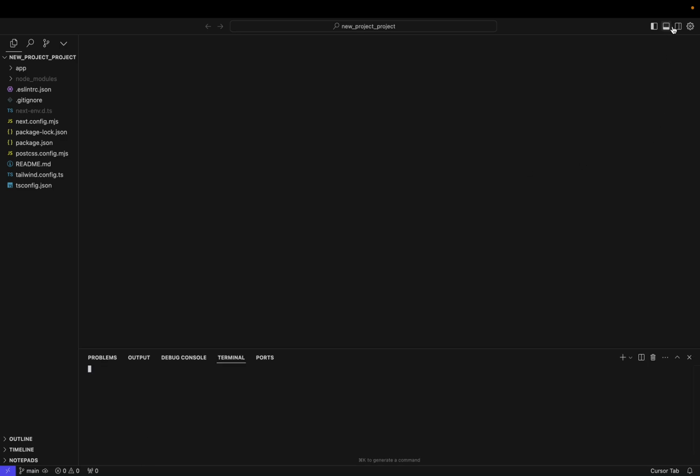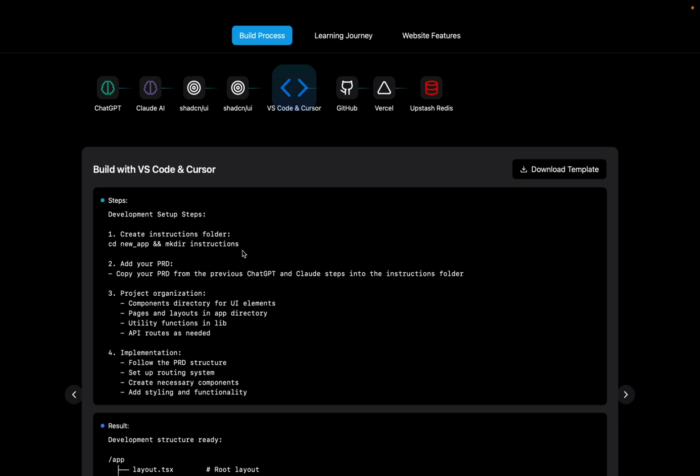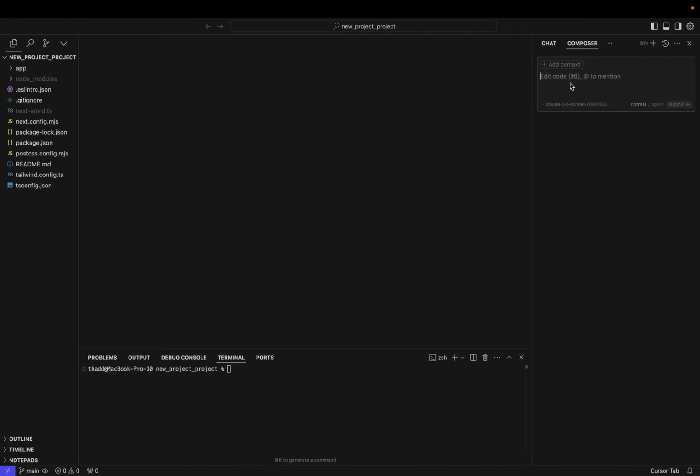We are going to then, of course, use our next instruction to create a new folder. Or let's just actually say, to showcase to you how the composer works, please add an instructions folder where I will post my PRD.